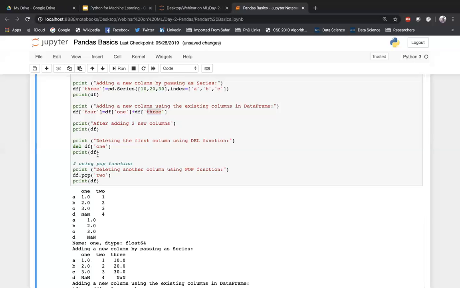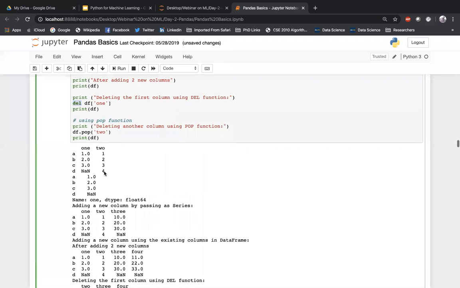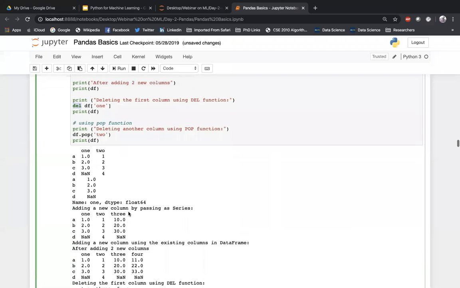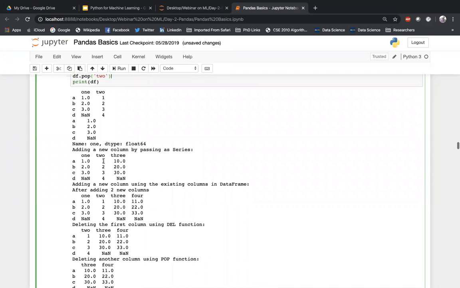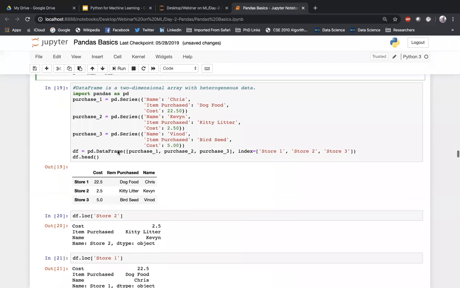If you want to delete something, you can use the del function. Del df of 1 will delete a particular column. Similarly, if you want to pop, there is an option to pop also, that will also work. If you don't mention anything here, it will generally delete some random column, but you have to mention what you want to delete. So both will work. That's how you add and delete columns from a data frame.